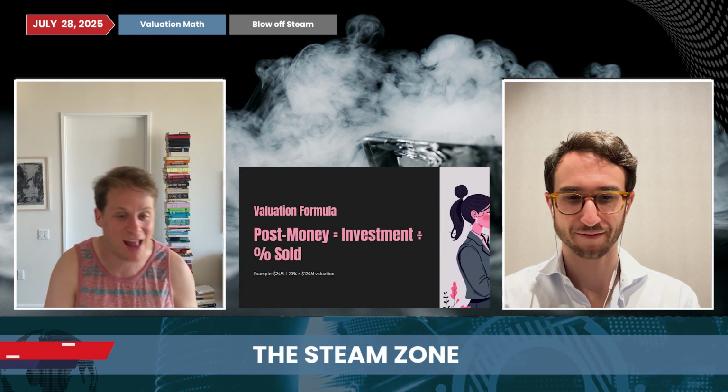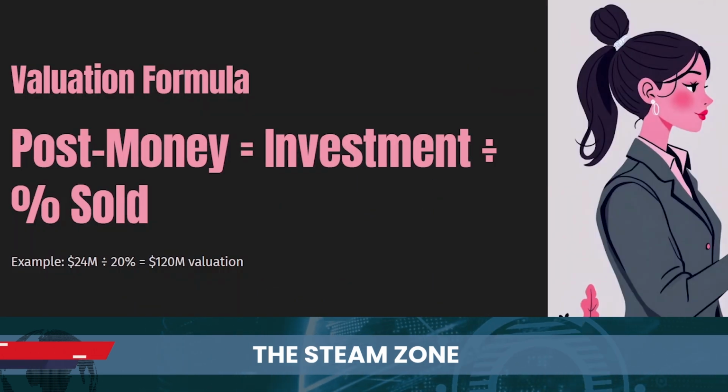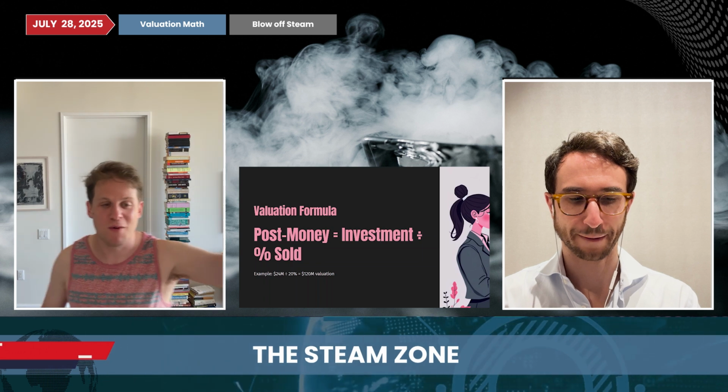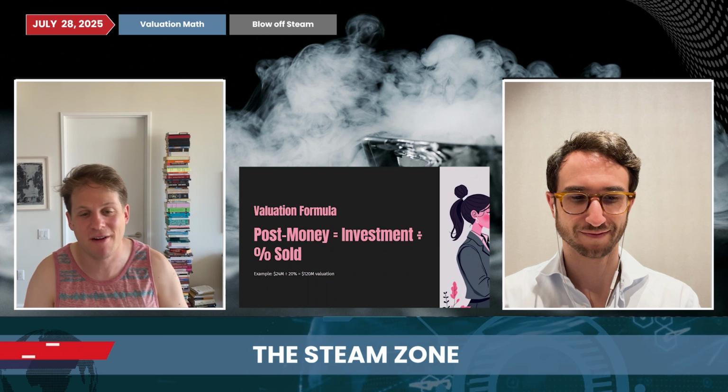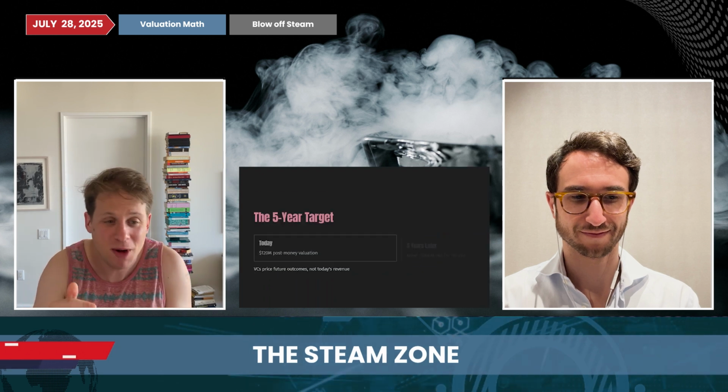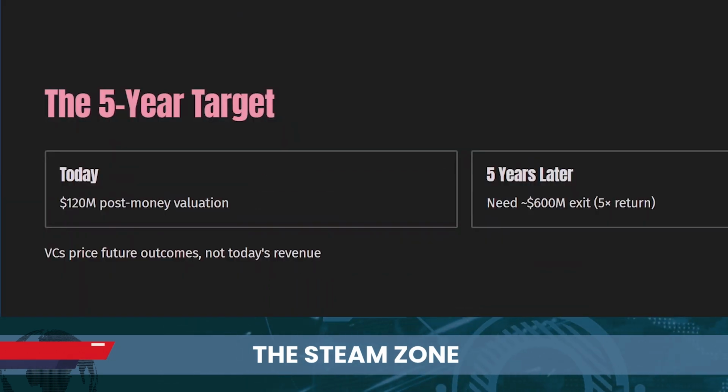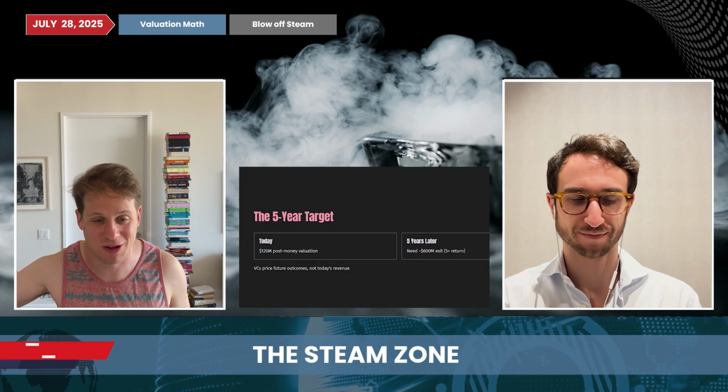If we click into this math here, there's a formula we're thinking about. There is the valuation, the post-money valuation. What that really is: you take that investment and divide it by the percent sold. So if Noah raises 24 million and the VC owns 20%, that implies a $120 million valuation for Noah's company. So what does that actually mean? Well, in 5 years, because VCs don't care about today, they are thinking 5 years down the road. If there's 120 million today, it's going to need to be 600 million in 5 years to get Noah's investors the return they need, right?